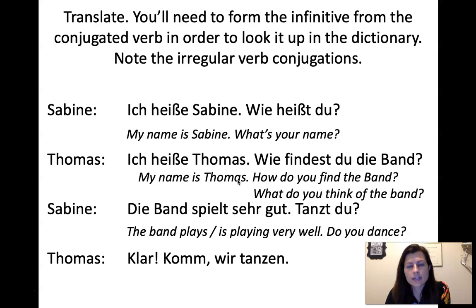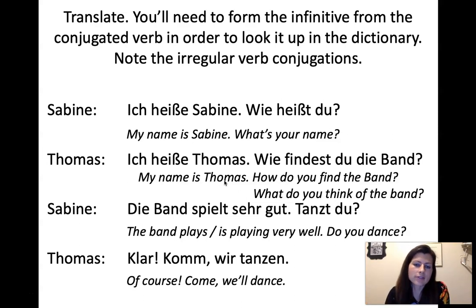So maybe he wants to dance right now. So if he said, are you dancing? He'd be like, no, I'm not dancing. I'm standing here talking to you. But she says, do you dance? Tanzt du? And then he replies, of course, "Klar, komm, wir tanzen." And then wir tanzen, of course, is just the present tense, like we dance or we are dancing, but obviously they're not dancing right at the moment. But this is how you can sometimes translate the present as the near future. We'll dance, or maybe even let's dance.